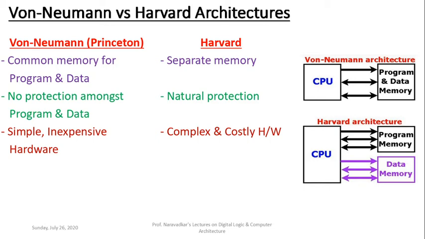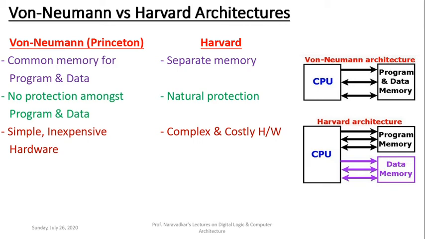A single bus means there are three sections within it. In the von Neumann architecture, the upper bus is the address bus, the middle one is the data bus, and the bottom one is the control bus. This set of address, data and control bus is common for program and data, that common memory. That's why hardware is simple and inexpensive in von Neumann architecture.